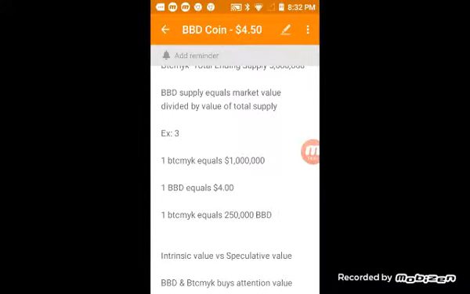There is some speculation in there as the BBD coin and the Bitcoin MYK token start to converge on each other. They're going to probably be going in opposite directions. So it's going to be some incentive for trading and speculation in it.